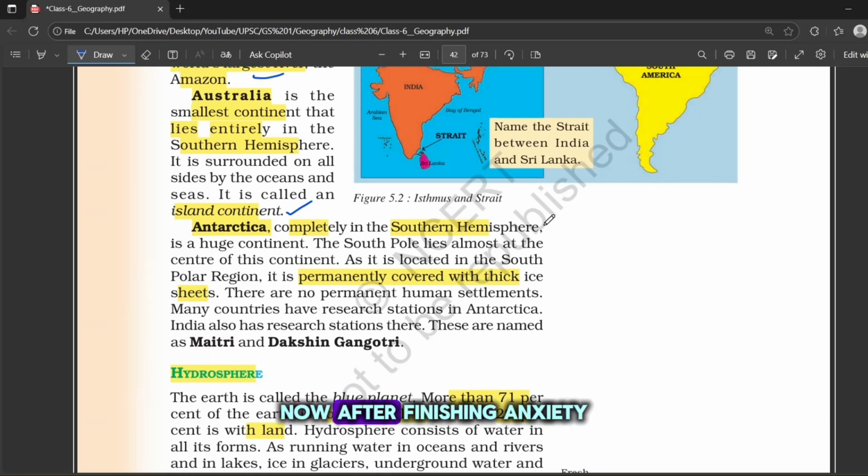Okay, now after finishing NCERT, I will move on to topic-wise concepts. For example, you heard about the Mariana Trench, but do we know how trenches are formed on the seabed? That part is very important, and I will explain it in the coming videos. But before going into such deeper concepts, we must first cover NCERT, because it is the core foundation for UPSC preparation. That's why we are starting with NCERT. Whatever the textbook explains, we will read it, underline the important points, and highlight them. After that, we will prepare concept-wise topic notes separately.